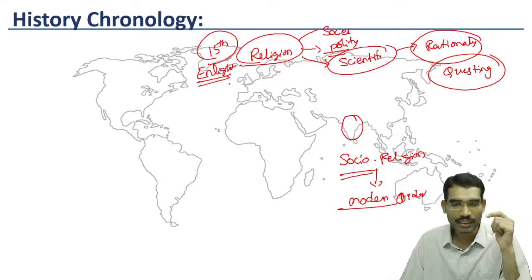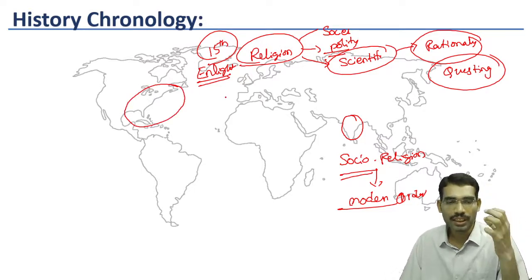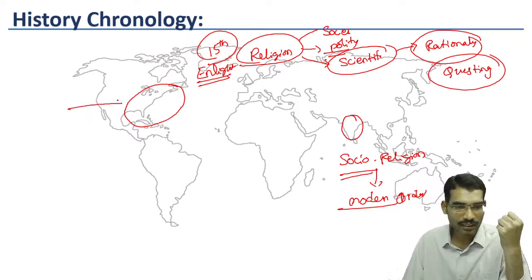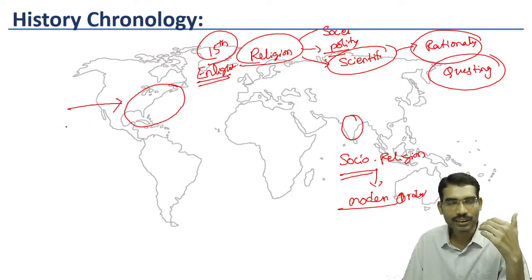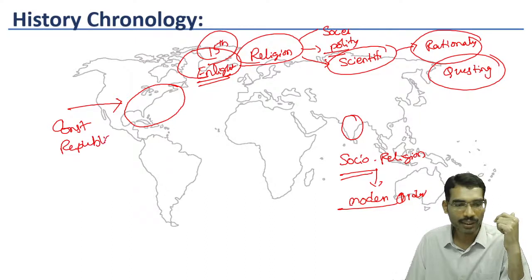Because of this Enlightenment, the American colonies took these ideals and they became independent. After independence, they followed these Enlightenment ideas like constitution, republic, democratic. So they built a society which is not based on privileges.